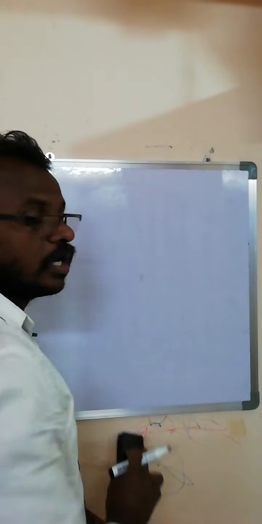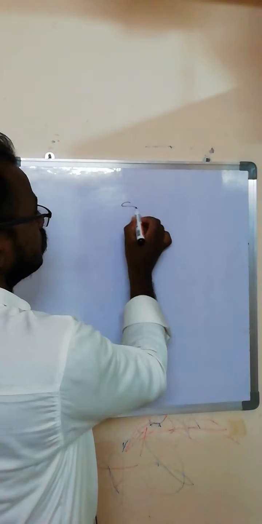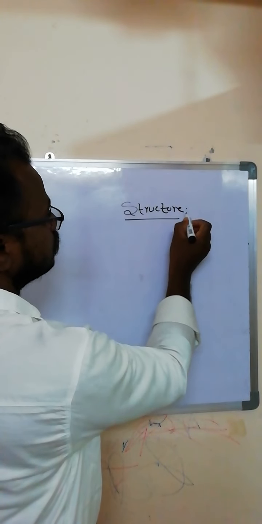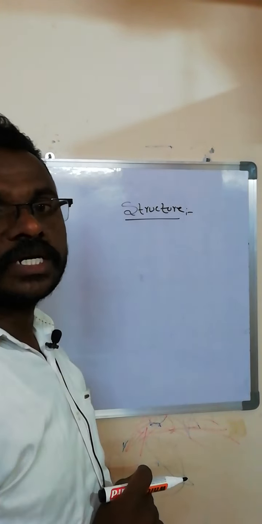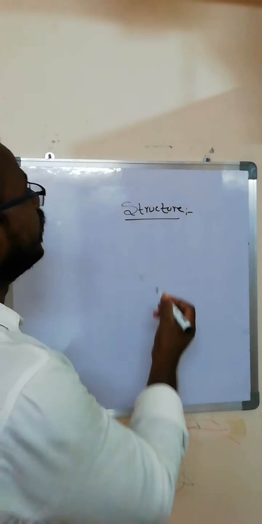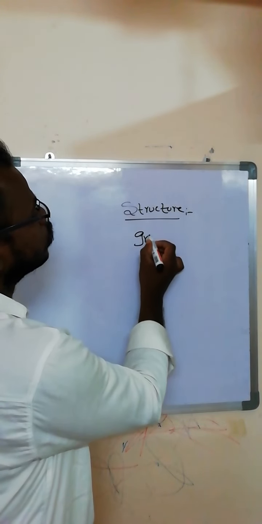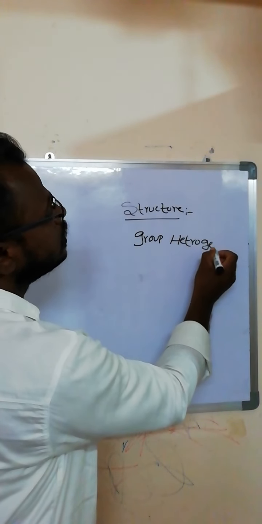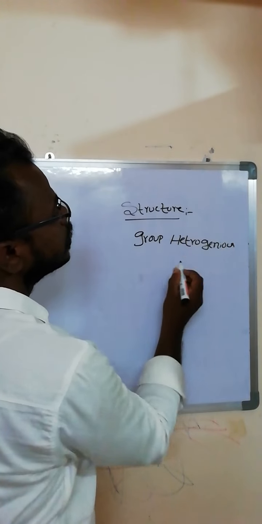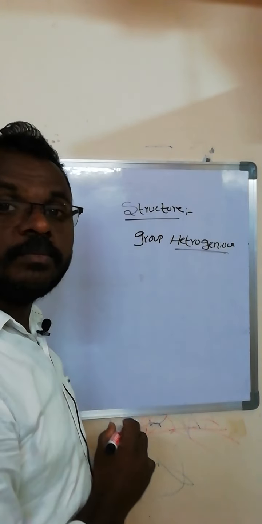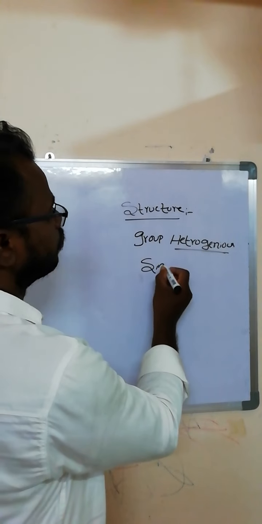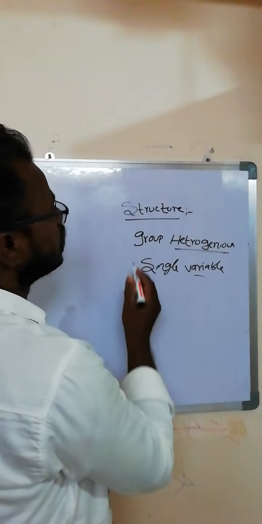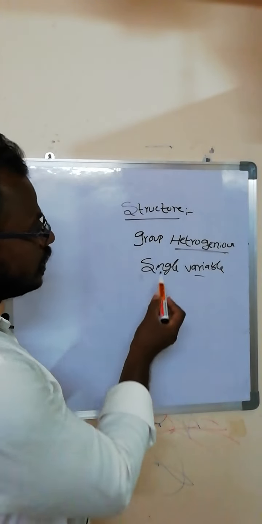The next non-primitive data type is structure. Structure can contain a group of heterogeneous data elements with a single variable name. This is the nature of the structure. It can contain heterogeneous data.